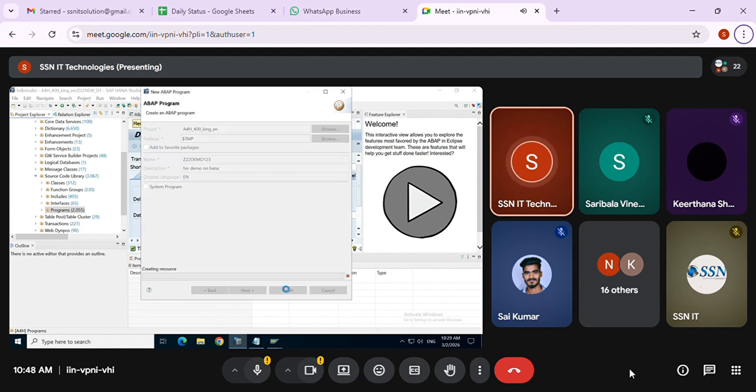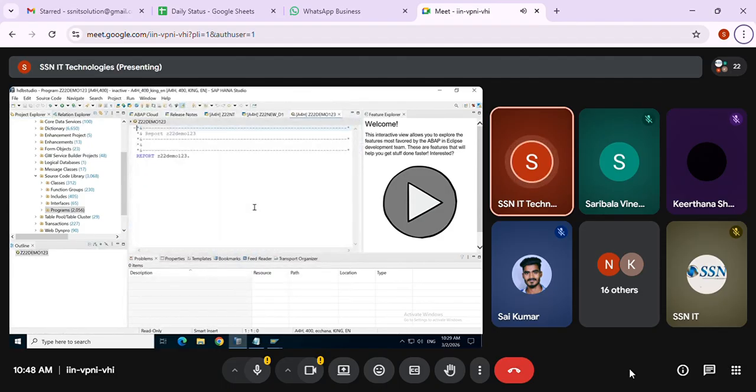Just finish. You can see it will take you to the same GUI. You can write the new syntaxes and you can activate. The activate button will be here only. You can see, activate button, and you can run that. I can just show you the running also.